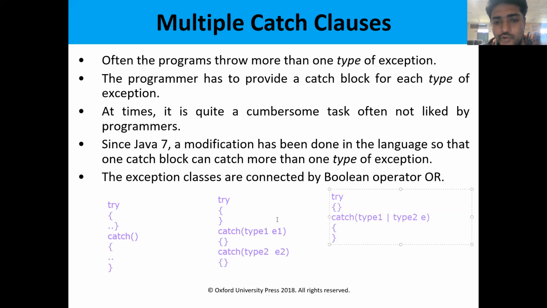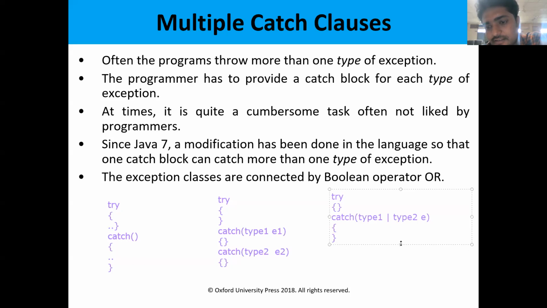So in previous versions of Java, for every exception there needed to be a corresponding catch block. Multiple exceptions we cannot handle in a single catch block. That's why we have written multiple catch blocks here.